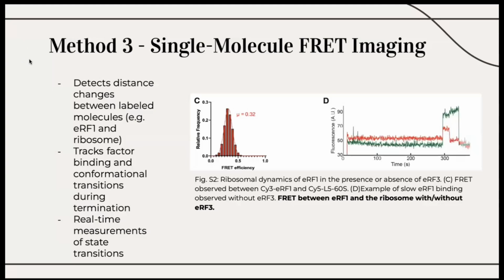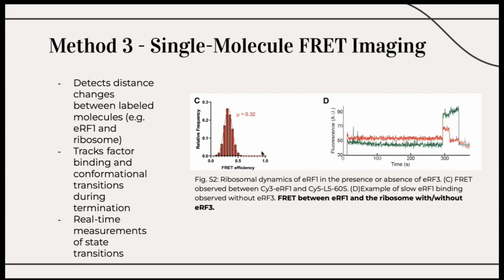For method 3, single molecule FRET was used to measure changes in proximity between ERF1 and the ribosome in real time. This technique enabled precise tracking of the moment ERF1 engages the active site and undergoes structural rearrangement. As shown in figure S2C, FRET signals appear when ERF1 binds near the ribosome's 60S subunit.